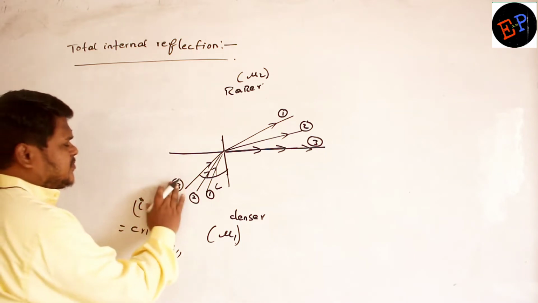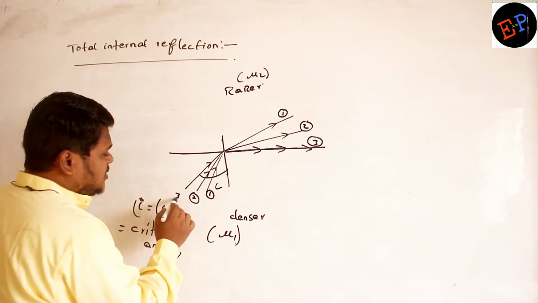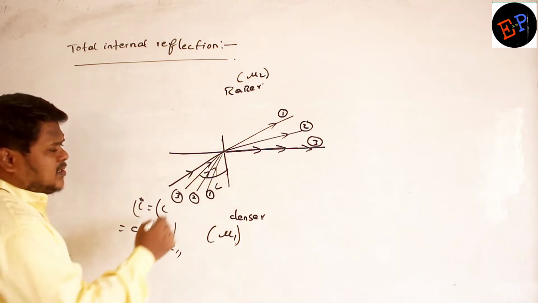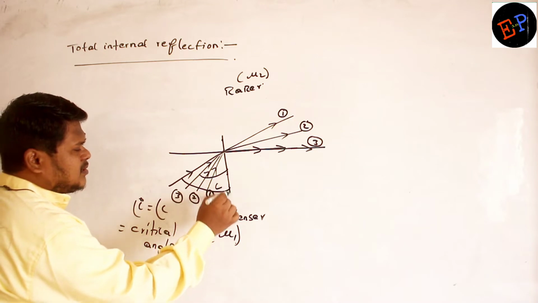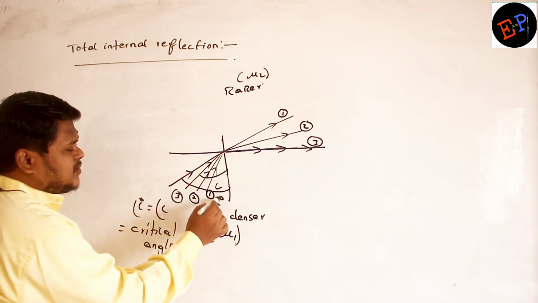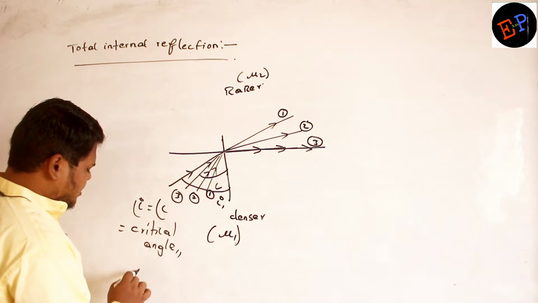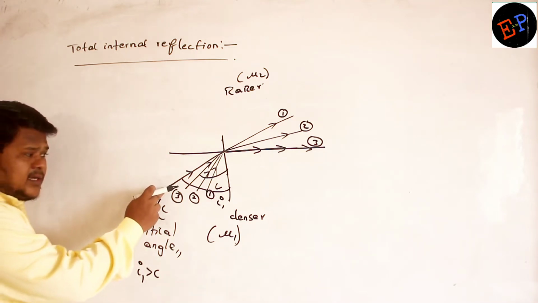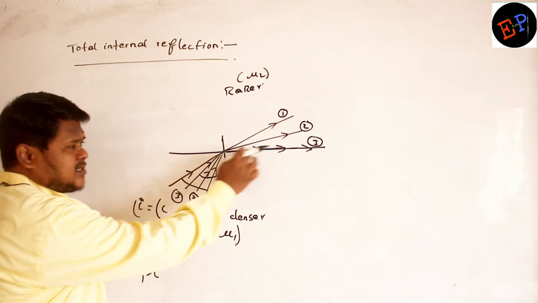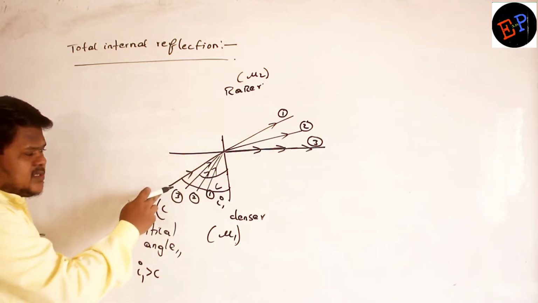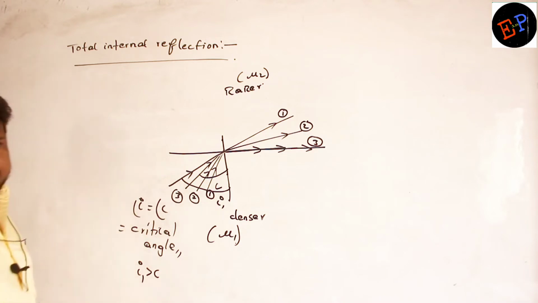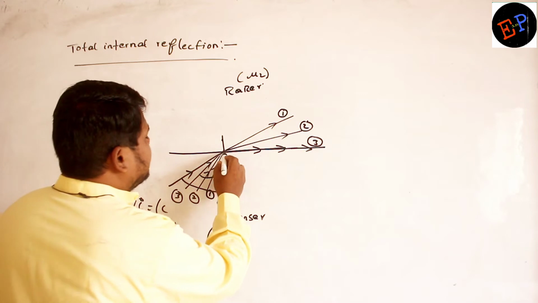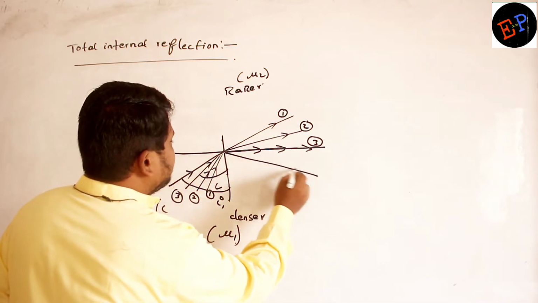Now if I make light incident at an angle greater than the critical angle, how much is this angle? This angle is called angle of incidence i or i1, and here i1 is greater than the critical angle. At the critical angle, it is grazing along the surfaces. Now I am making light incident at an angle greater than the critical angle. Then light doesn't enter into the second medium, but light enters into the same medium.